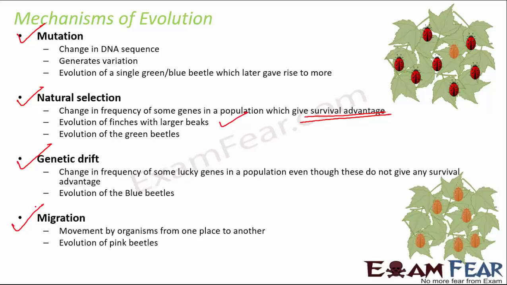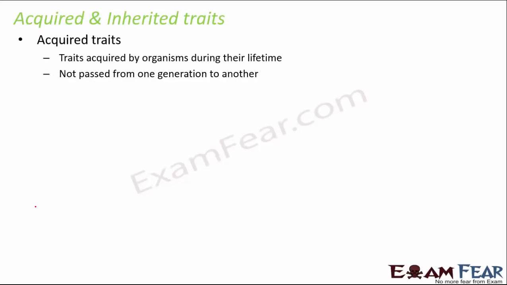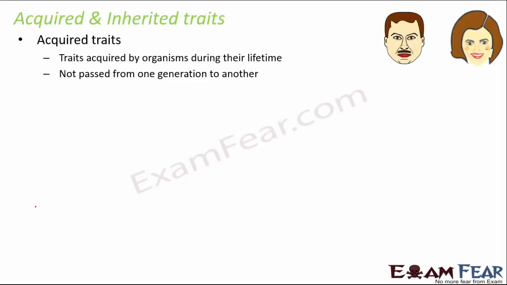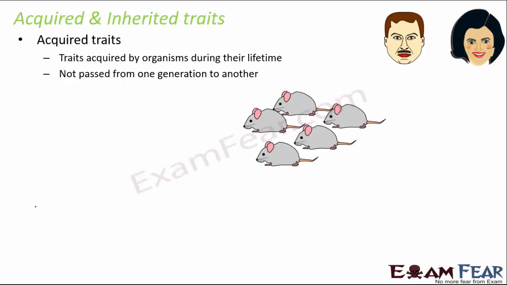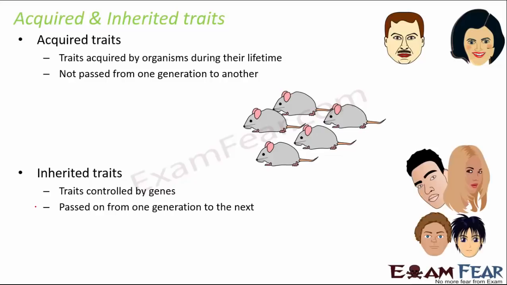Okay, then you must know about acquired and inherited traits. Certain traits are acquired during our lifetime, for example, skin color. When we sit in the sun for a long time, we get tanned, so the skin color changes. That's an acquired trait. If you cut the tail of a mouse, that's also an acquired trait. Whereas inherited traits get passed on from one generation to another. It could be the natural skin color, the hair color, the eye color. These are all inherited traits.